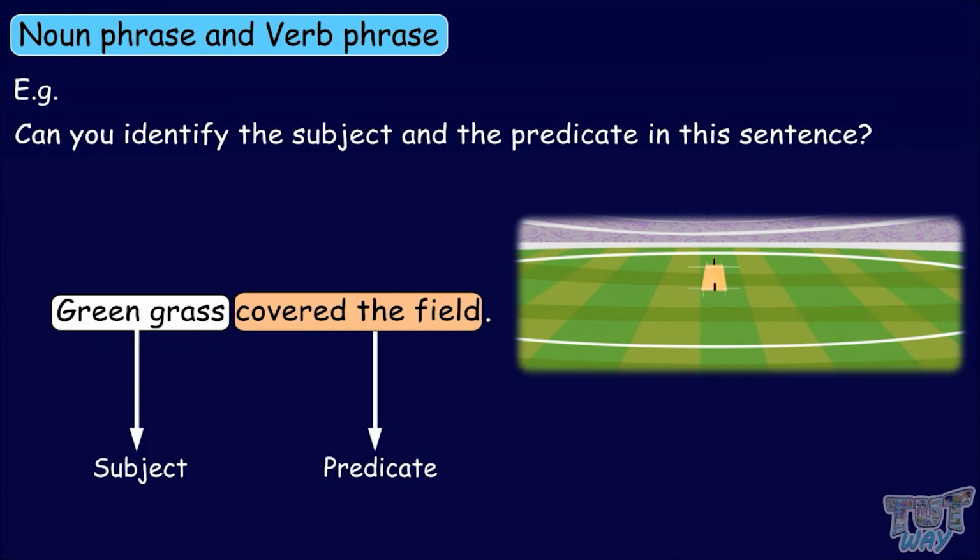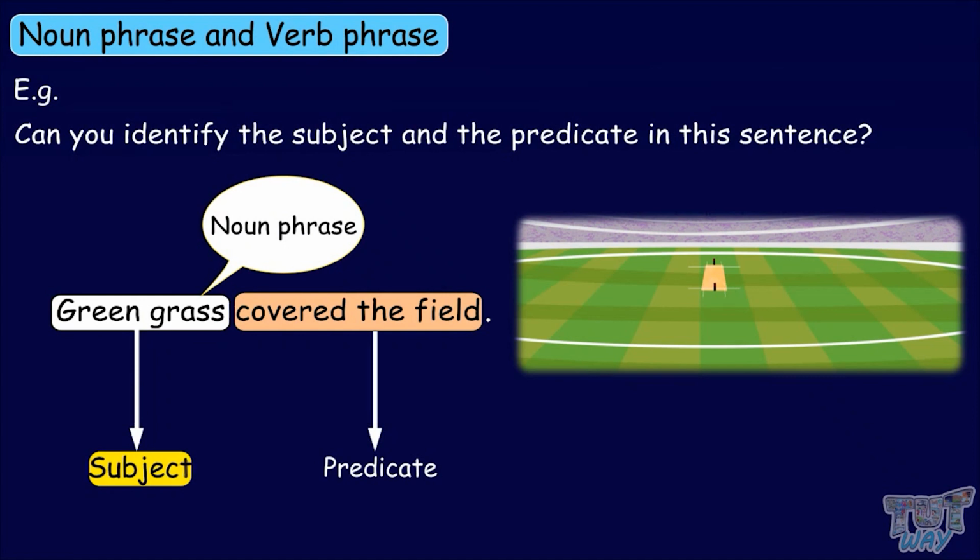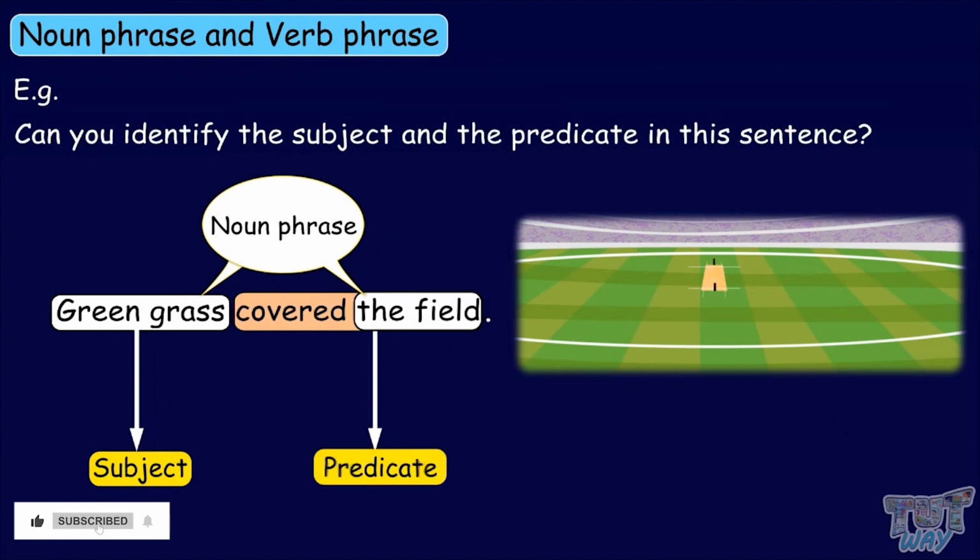So, the noun phrase, green grass, functions as the subject here, whereas the other noun phrase, the field, lies in the predicate of the sentence. So kids, a noun phrase can exist in the subject as well as in the predicate.